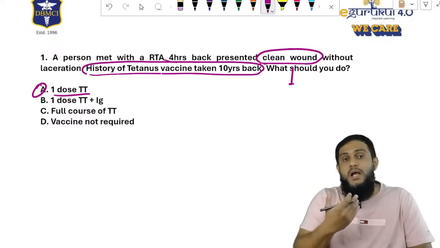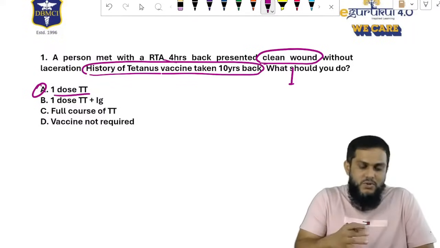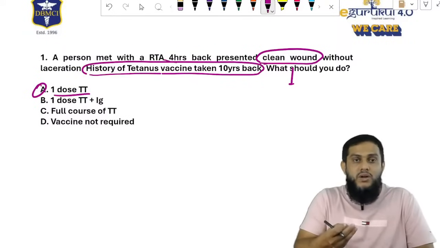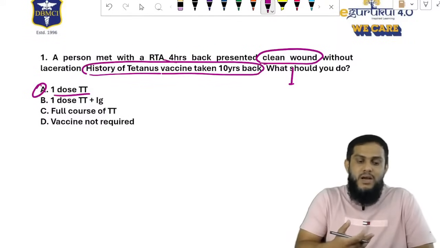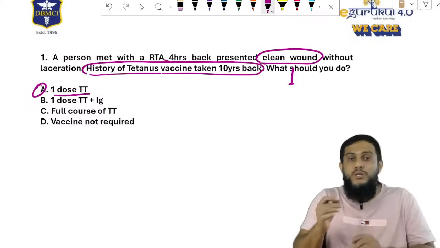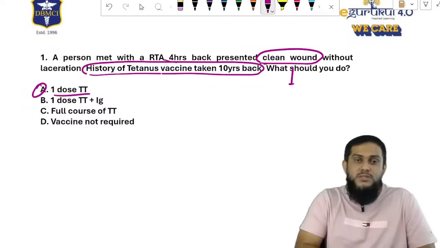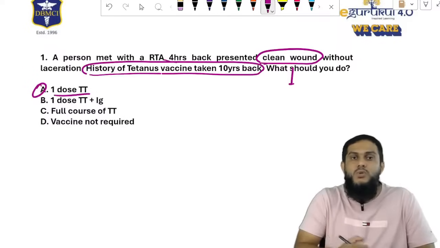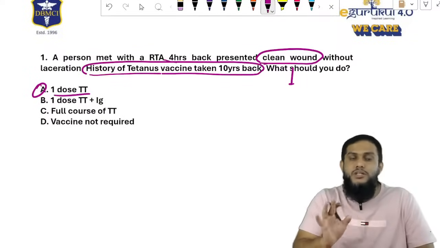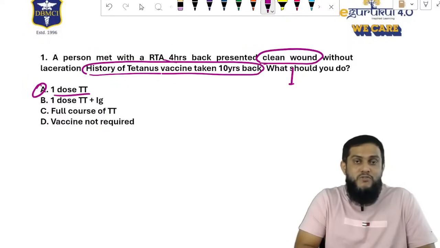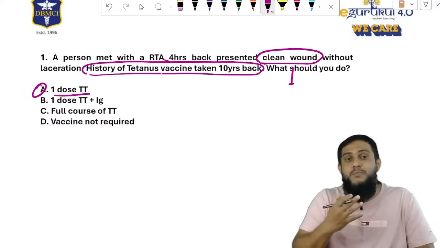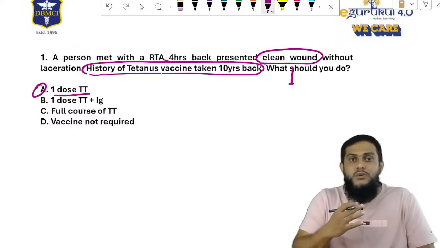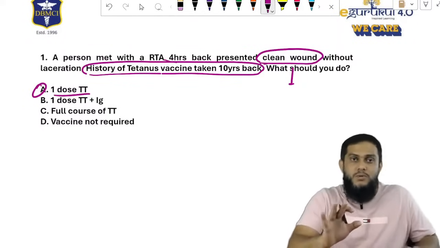Clean wound, vaccine taken 10 years back. But if the person had taken tetanus toxoid 5 or 6 years back, then nothing to be done, no vaccine, no immunoglobulins. Because the patient took it 10 years back, you have to give 1 dose. If it is a dirty wound and the patient took it 5 years back, then 1 dose of vaccine. If the person has not taken proper vaccines previously, then for clean wound just 1 vaccine, for dirty wound 1 vaccine plus 1 immunoglobulin. Simple. Hope you have understood now.